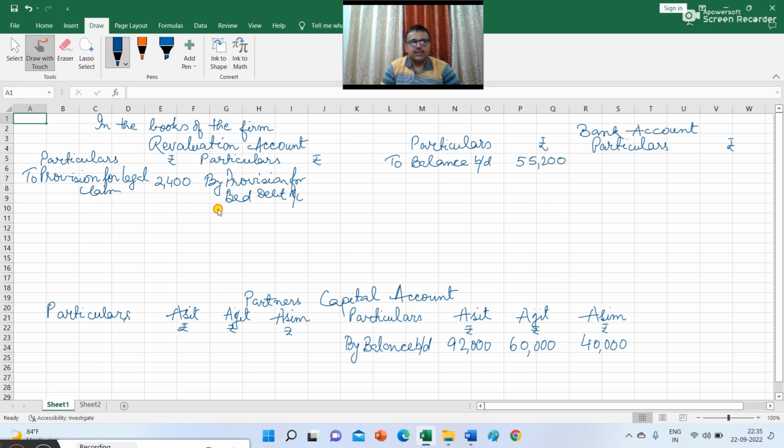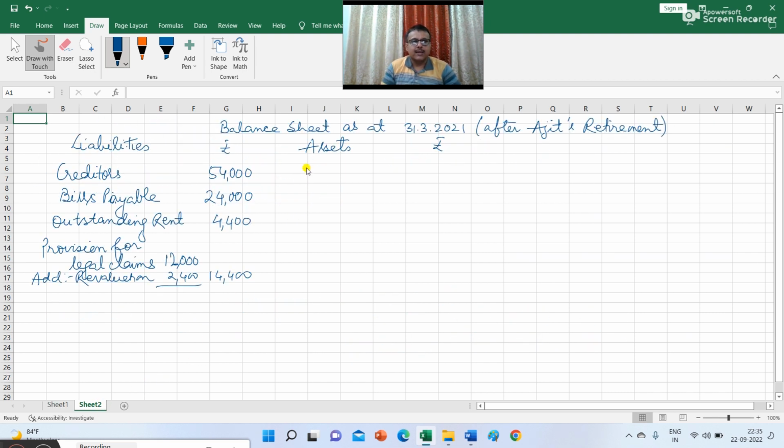So provision for bad debt, this will be 800. This is the existing provision and the required provision is 600. So 200 is the balance of decrease in the provision for bad debt. So in the asset side, we can write safely, this will be the balance of bank from the bank ledger, and thereafter the debtor balance. So debtor balance is 12,000 given less provision for bad debt. Provision for bad debt is rupees 600. This is 5% of debtors. So this will be 11,400.